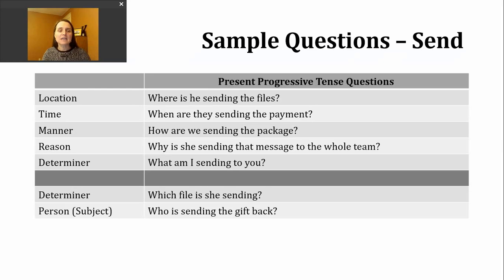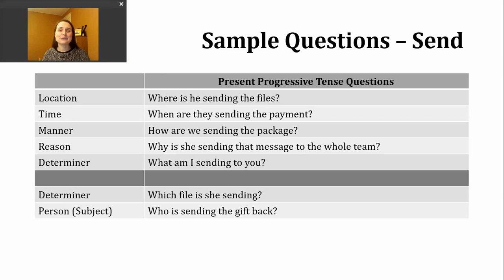Our last type of question here is with determiners. So generally we're asking for the object, the thing that is receiving the action in the sentence. So perhaps I've had a meeting and we're kind of going over things we need to do, and I might say, oh, what am I sending you? I can't remember. My notes are a mess. But with all of these, I hope you're noticing the pattern of we have our question word, then a form of be that matches our subject, and then we've got that ing form of the verb.